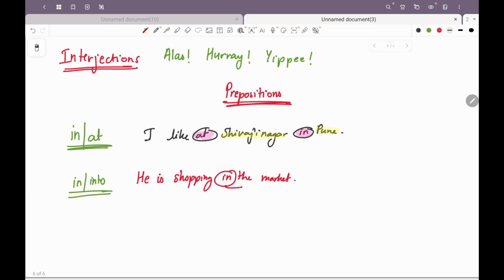So we will use in, whereas he jumped into the well. Into will be used when it is talking about things in motion. He is jumping into the well, so there is a motion, so that will be into. Another one could be on and upon.